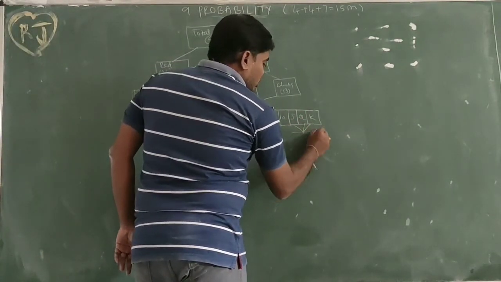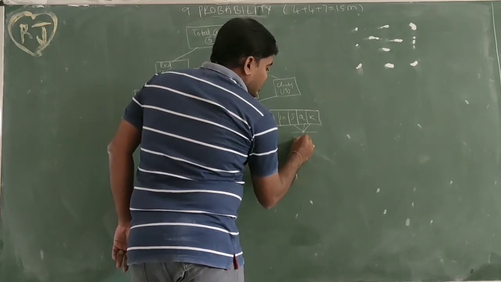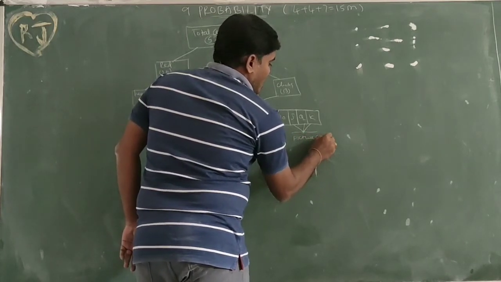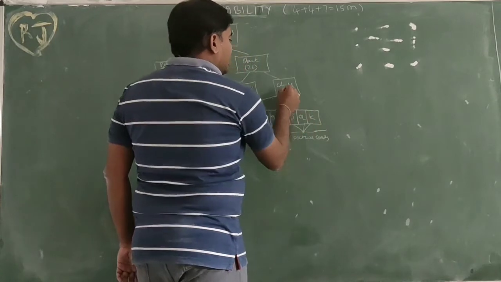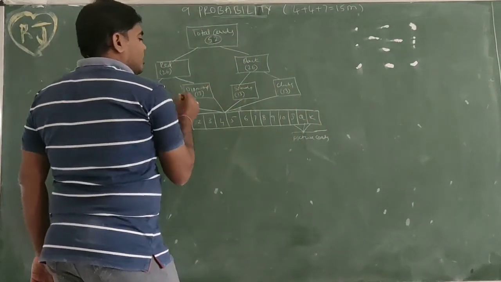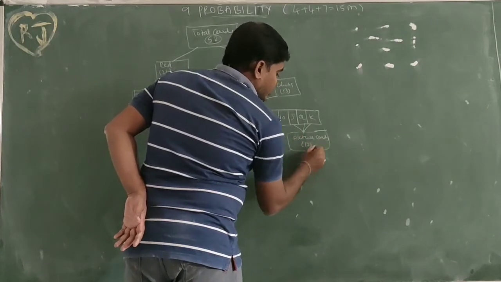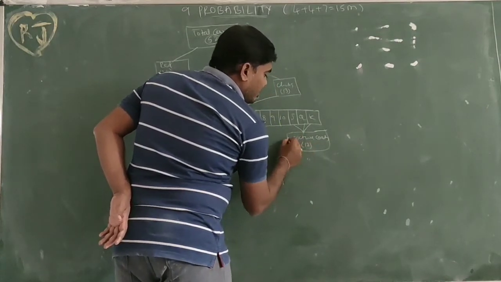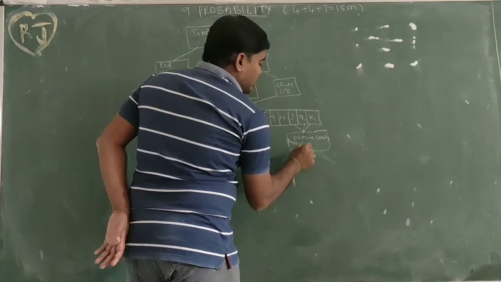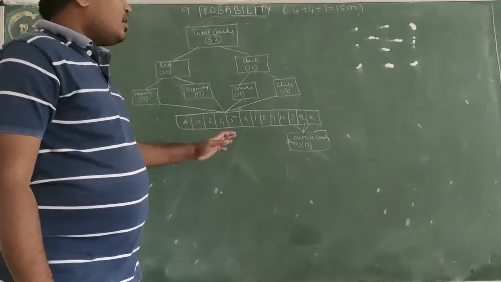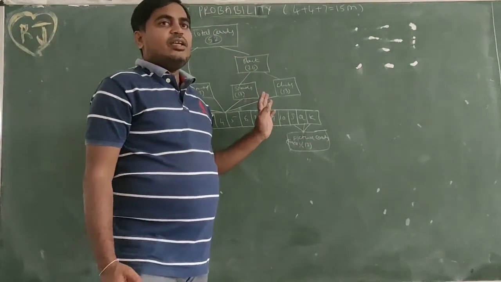So these are called image or picture cards. In total, 12 picture cards, which we also call face cards or image cards.